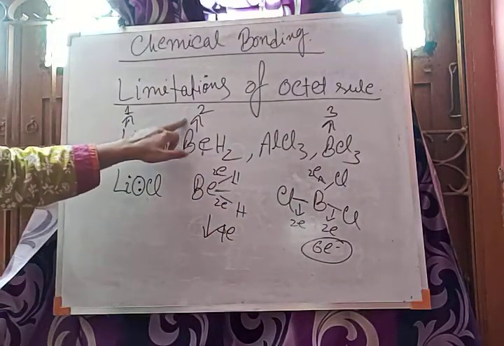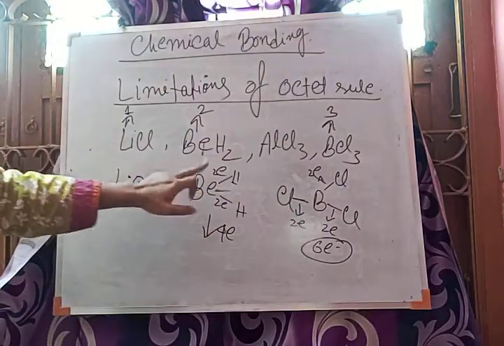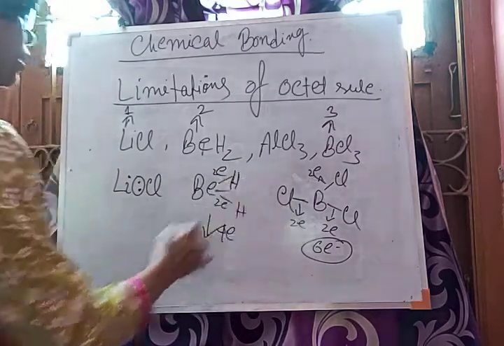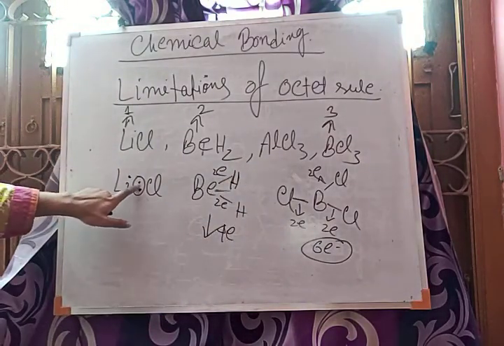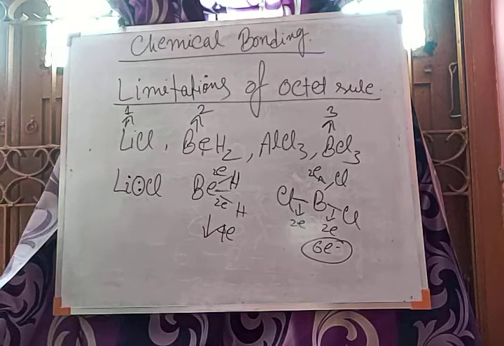Beryllium has 2 valence electrons, so it can combine with 2 hydrogen atoms forming beryllium hydride, and lithium has only 1 valence electron, so it can combine with only 1 chlorine atom. So they are not fulfilling their octet, still they are stable.